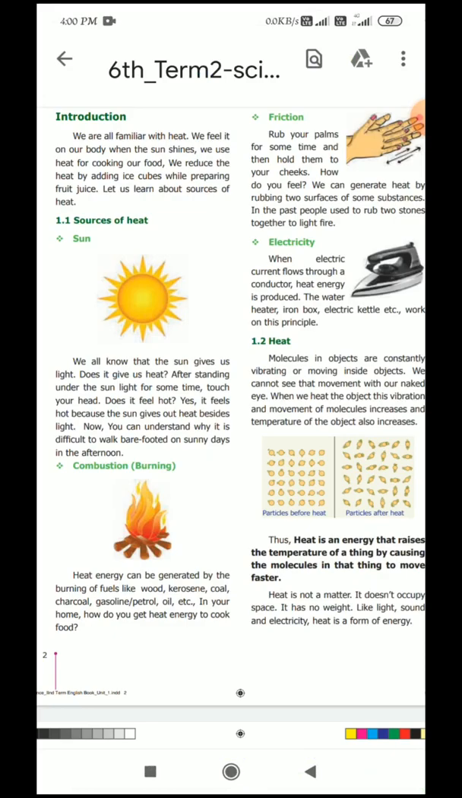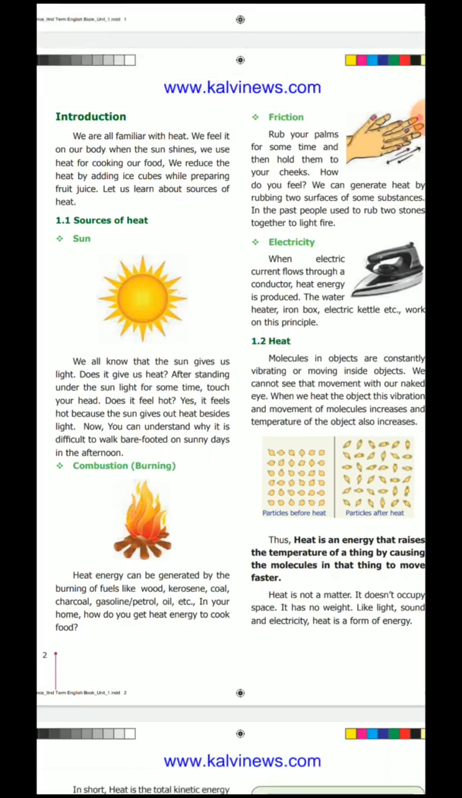First, we see sources of heat. There are 4 sources of heat. First one, sun. Next one, combustion, burning. Third one, friction. And the fourth one, electricity. We get the heat from these 4 sources: sun, burning, friction and electricity.